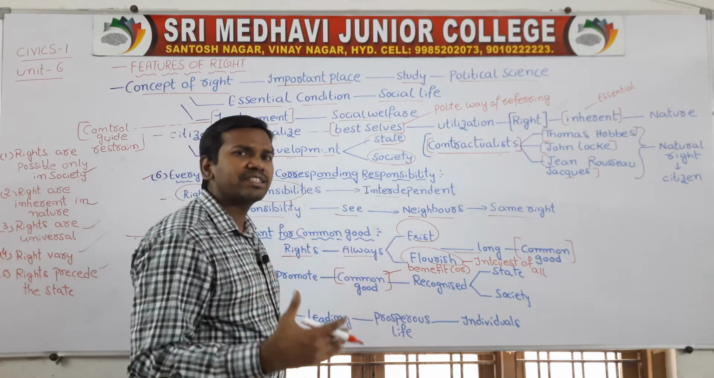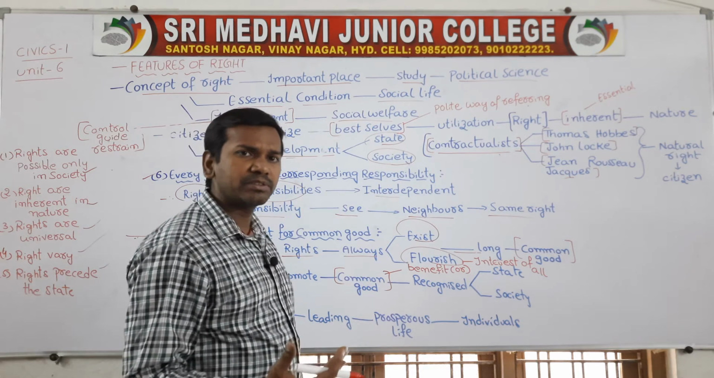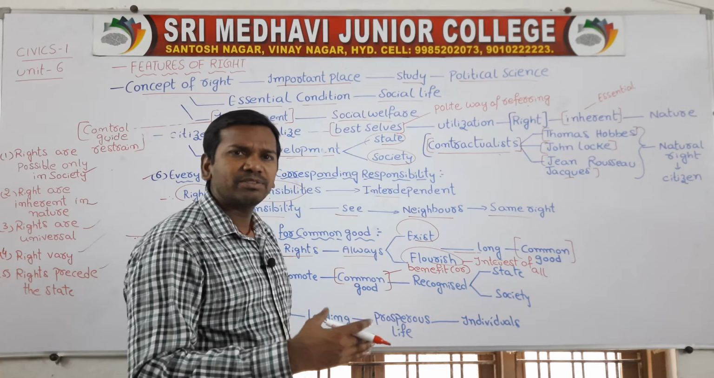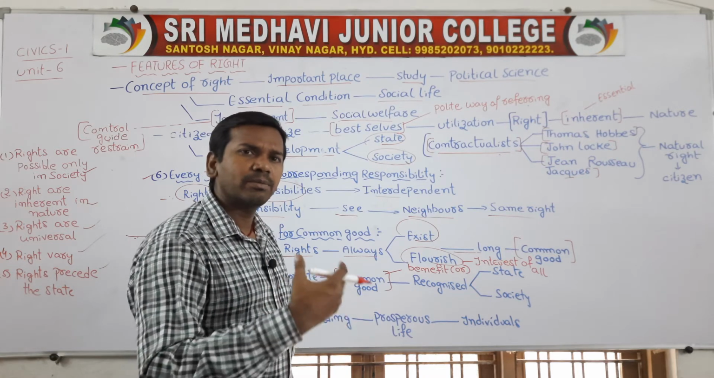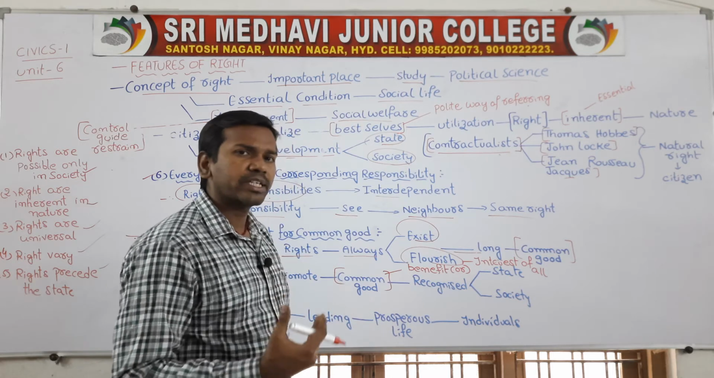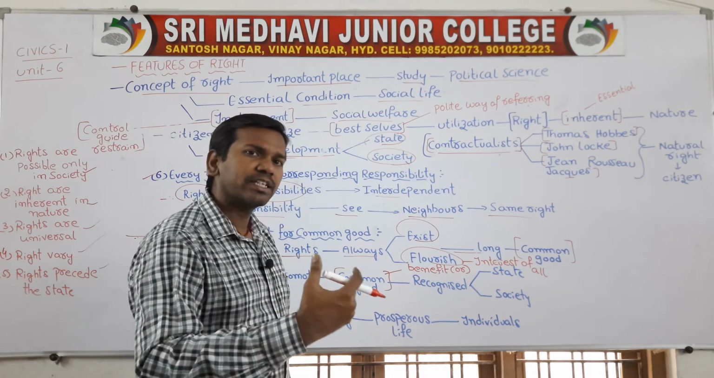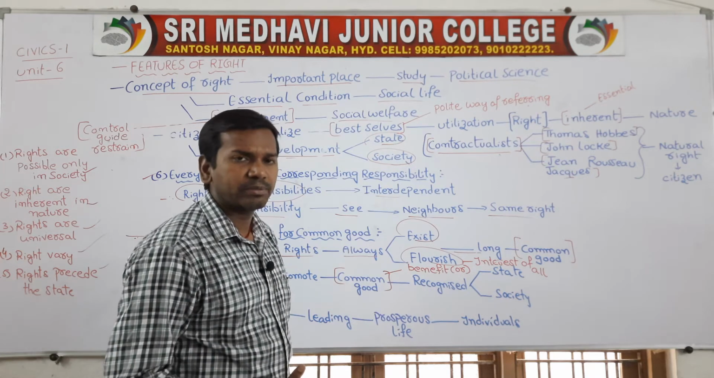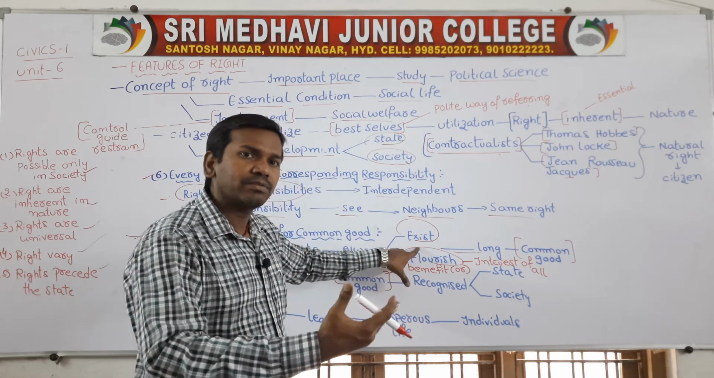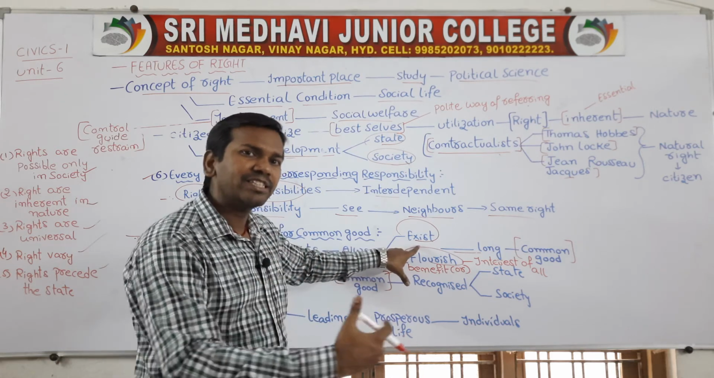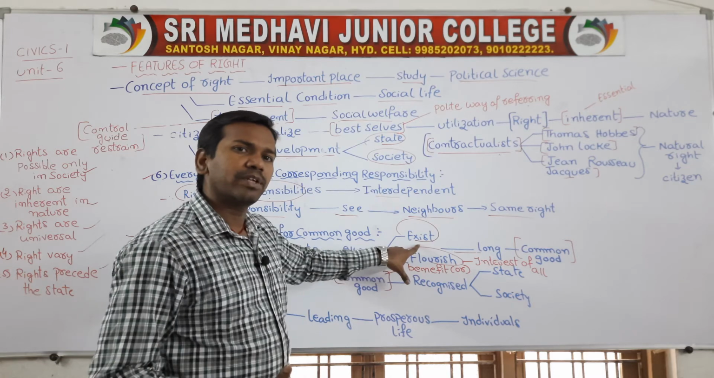Imagine that if there are any rights which do not benefit the people, those rights will not develop in the future. Whatever rights are favorable to the citizens will flourish for a long period of time. Whenever rights bring a common good to the citizen, those rights will survive for a longer period. When rights bring benefits to all the citizens, they will last for a long period of time.